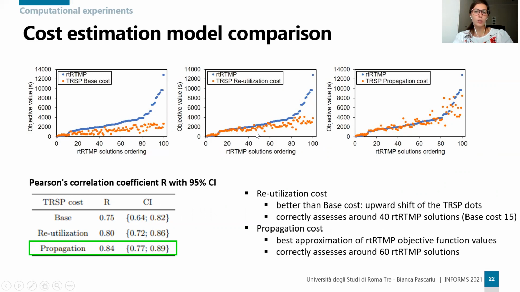Here, around 40 solutions are correctly assessed compared to 15 in the base cost. The remaining ones are the solutions with the highest objective function value, which are most likely characterized by train delay propagation. So the propagation cost, which is targeted for these cases, records objective values closer to those of the rtRTMP in these cases, and it correctly assesses around 60 rtRTMP solutions. It also has the best Pearson's correlation coefficient.